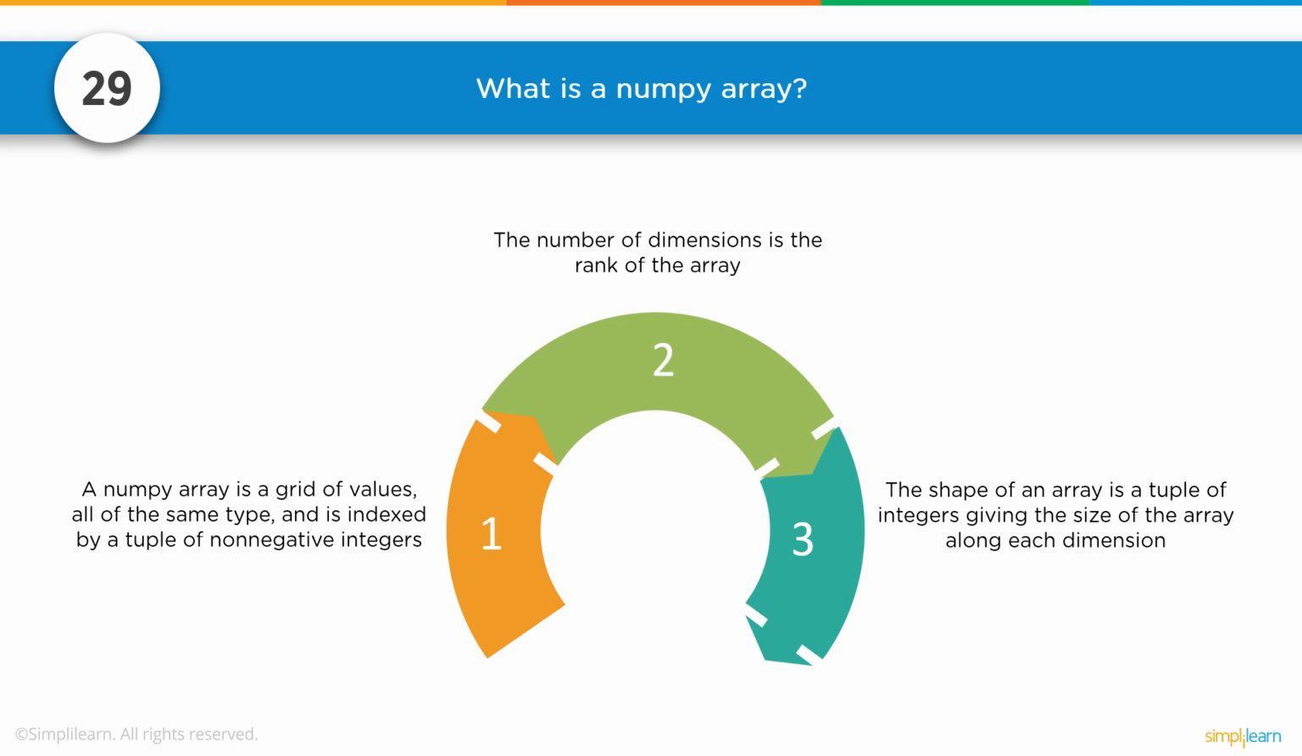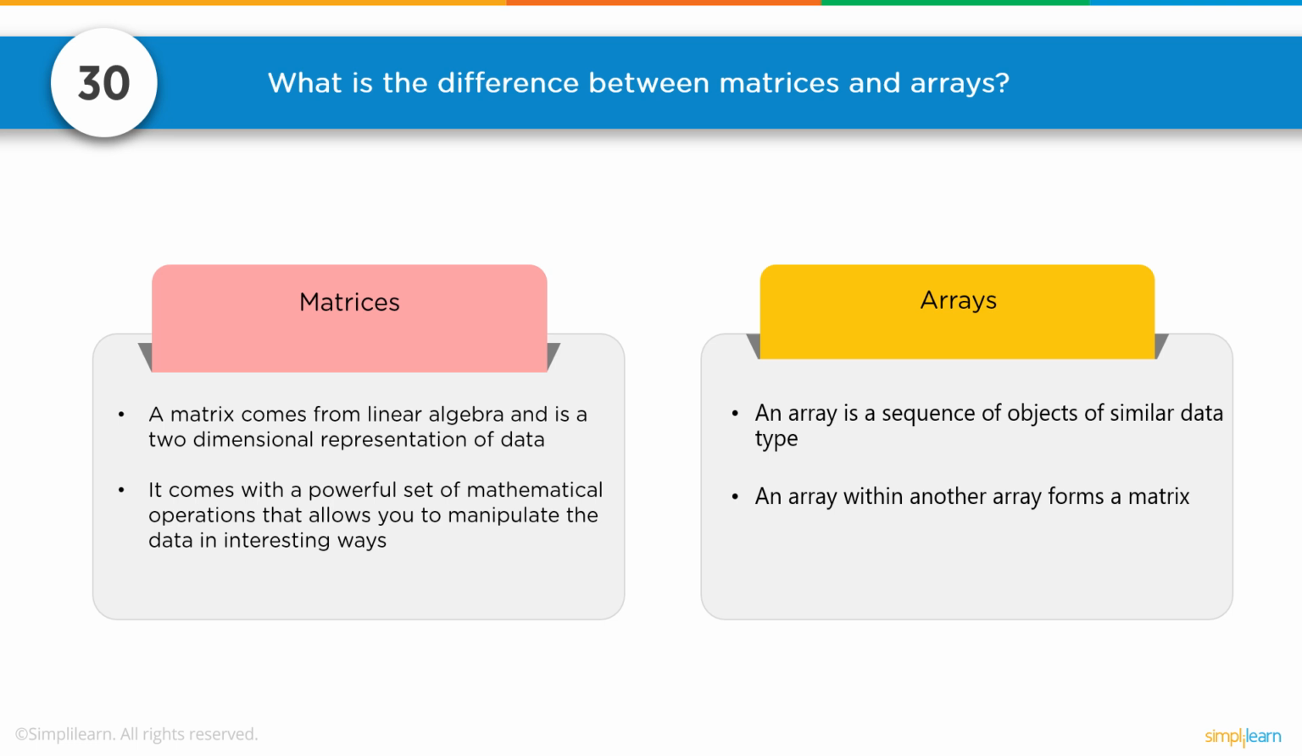So if they're either all float, all integer, all string, and is indexed by a tuple of non-negative integers. The number of dimensions is the rank of the array. And the shape of an array is a tuple of integers giving the size of the array along each dimension. Number 30. What is the difference between matrices and arrays?